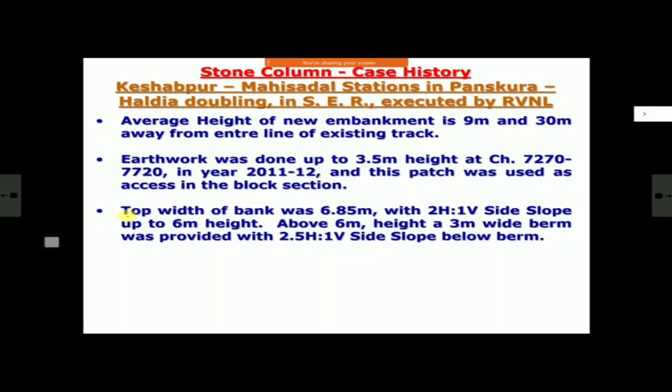Then here the width of the bank was 6.85 meter as per earlier standard, not 7.85. And the side slope was 2 horizontal to 1 vertical up to 6 meter height. And after 6 meter height, wherever it was more, a 3 meter wide berm was provided, and the slope was also flattened to 2.5 horizontal to 1 vertical above 6 meter.